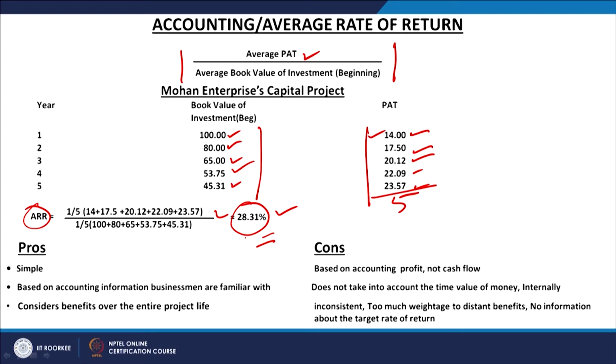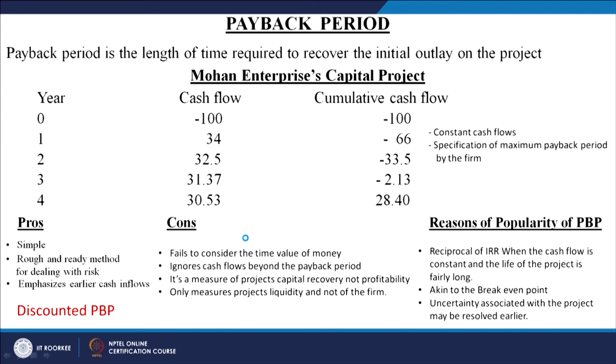Third one is that it considers benefits over the entire life of the project. If we talk about the payback period method, we have seen that it is only considering the cash flows for the period up to which this basic investment of the 100 crores is recovered. This is a cash outflow in the 0 year and till the time this investment is recovered.